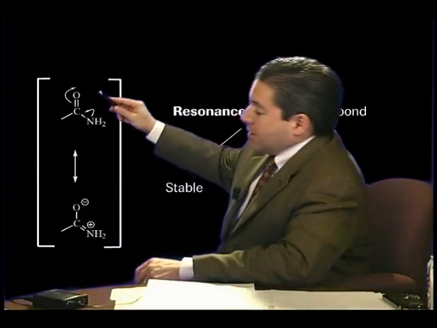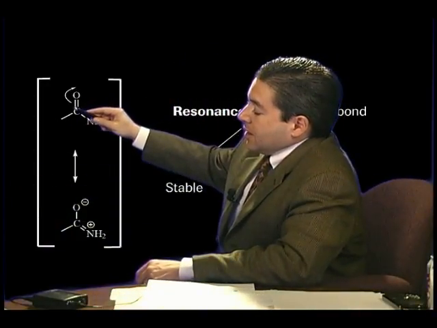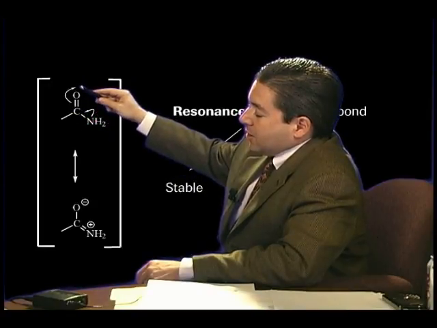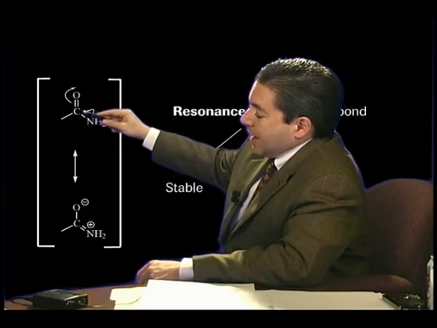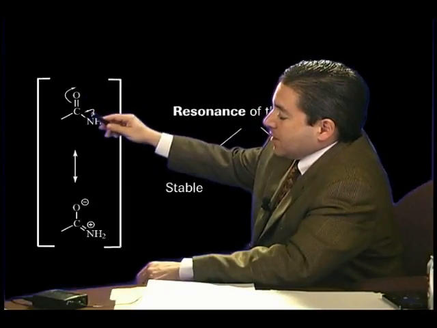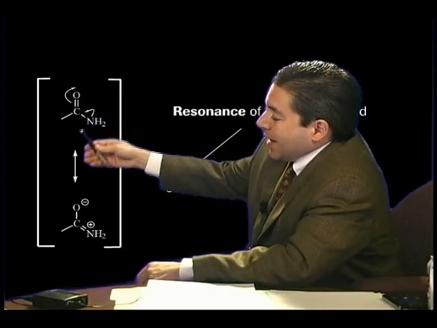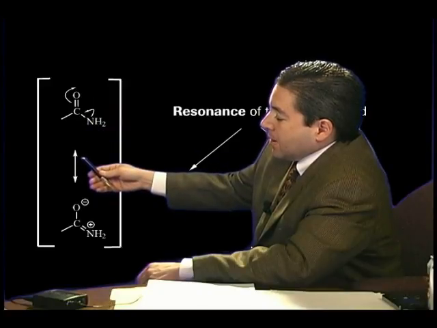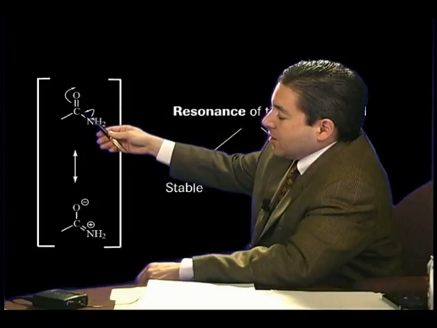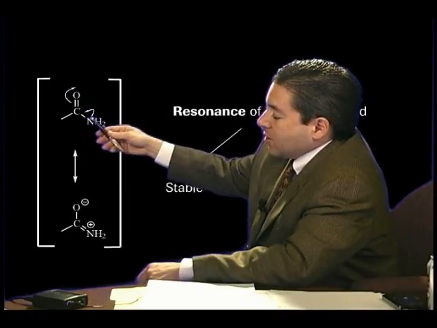Let's look first at the properties of the amide bond, and then we'll talk about how the amide bond is created. The amide is a carbonyl, carbon doubly bonded to oxygen, with an amine attached to it. And here we have the brackets indicating that this carbonyl amine complex, the amide, is in fact a resonance form. Resonance indicates that there is delocalization of the electrons among these three atoms, the oxygen, the carbon, and nitrogen.